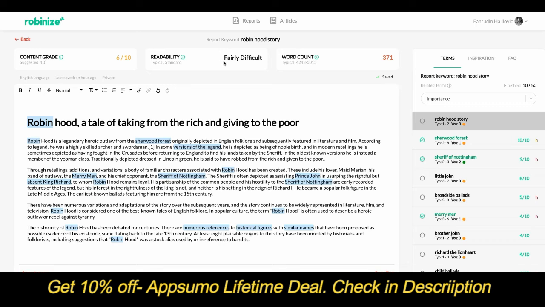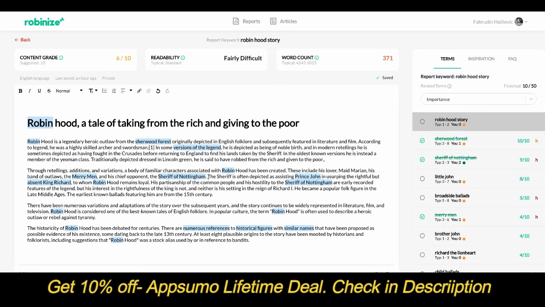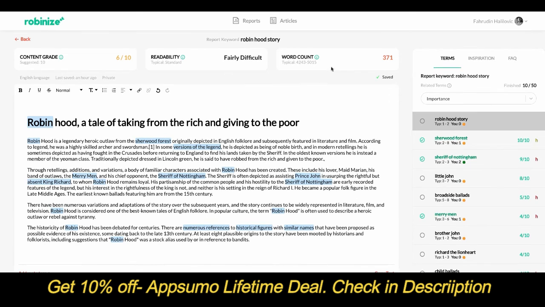And then another algorithm tells us that the content that we have written is at a level that is fairly difficult to read. And the typical level for our competition is at a level that is standard, so a bit easier to read. So maybe we should think about easing the complexity of our content. And then the final one here says word count, which is exactly as it sounds, the amount of words that we've written in our content and an evaluation of how much our competition writes, right? So pretty straightforward, these 3 tabs.